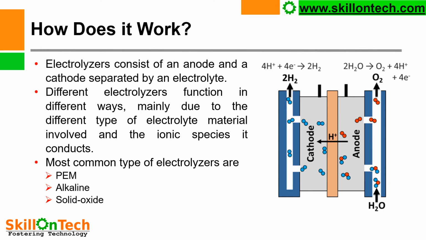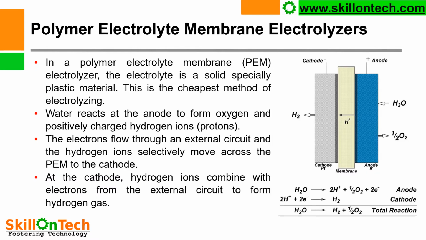They mainly consist of a positively charged anode and a negatively charged cathode separated by an electrolyte. Different electrolyzers function in different ways, mainly due to different type of electrolyte material involved and the ionic species it conducts. Most common type of electrolyzers are PEM, which is polymer electrolyte membrane, alkaline electrolyzers, and solid oxide electrolyzers. So let us see how polymer electrolyte membrane electrolyzer work.